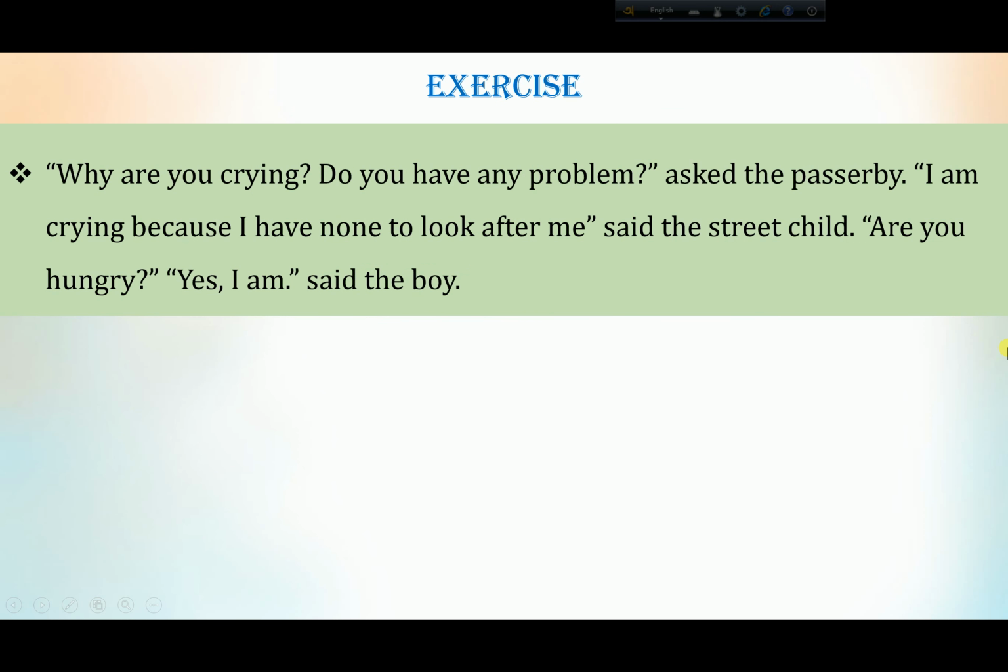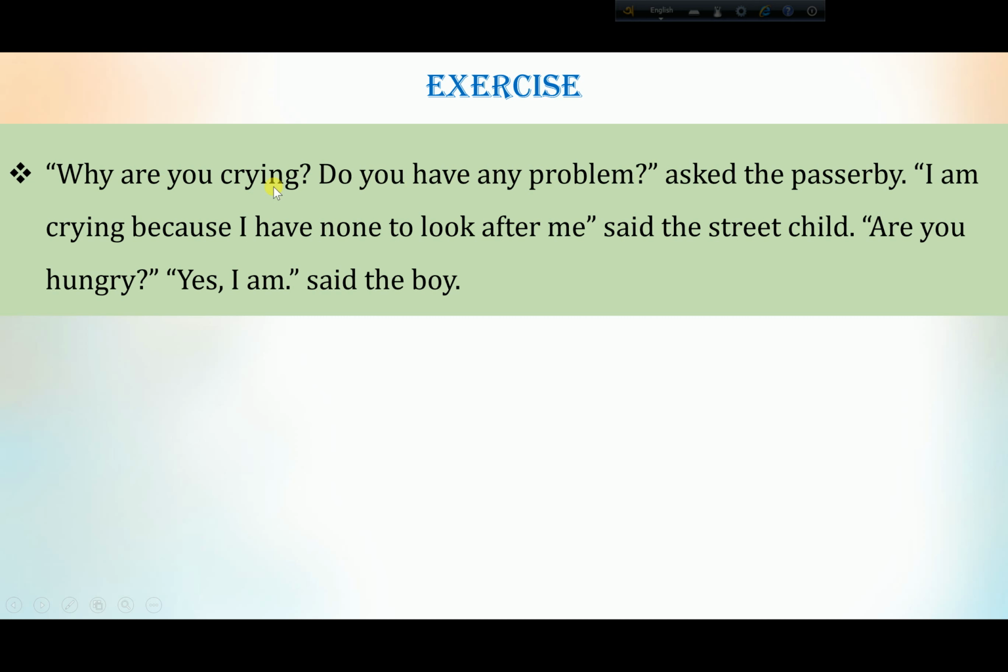Now look at this passage, okay? "Why are you crying? Do you have any problem?" asked the passerby. "I'm crying because I have none to look after me," said the street child. "Are you hungry?" "Yes, I am," said the boy. Okay, so here you have to find how many speakers there are. So here two speakers are there. One is the passerby and the second one is the boy or the street child. Okay, and when one speaker finishes his speech, the inverted comma will be closed like this.